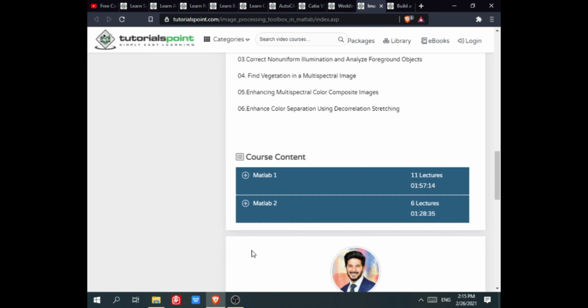Here you can see the course content. The course is divided into MATLAB 1 and MATLAB 2.